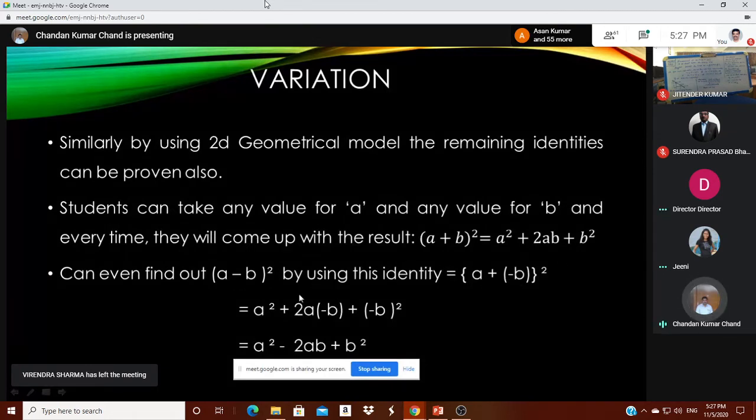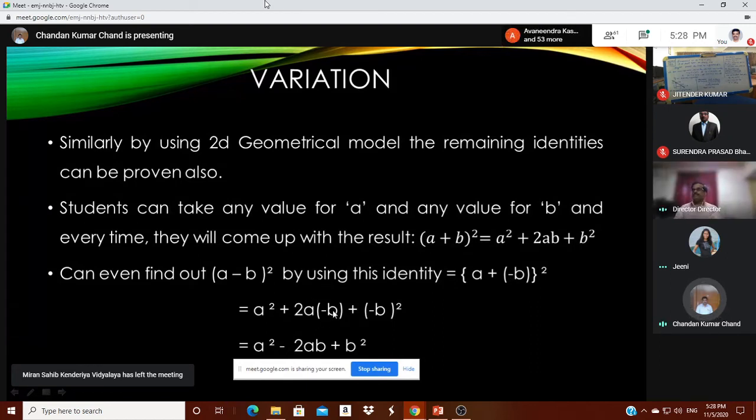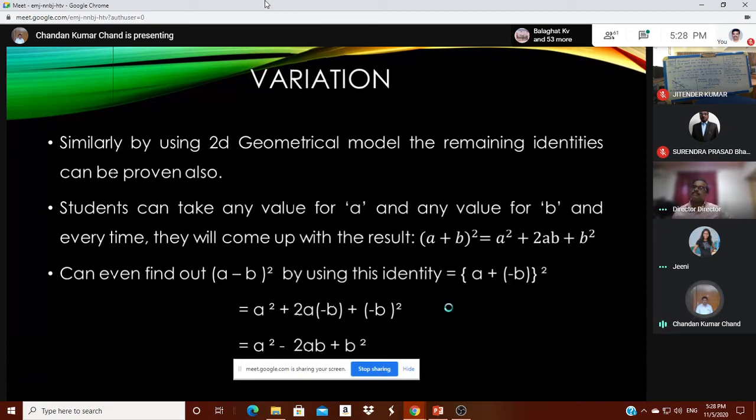Then, as students know that a plus b whole square is equal to a square plus 2ab plus b square, in place of b they will put minus b. They know the integer operation that plus into minus is minus, so they can easily find a square plus 2a into minus b plus minus b whole square. They can easily find out a square minus 2ab plus b square.